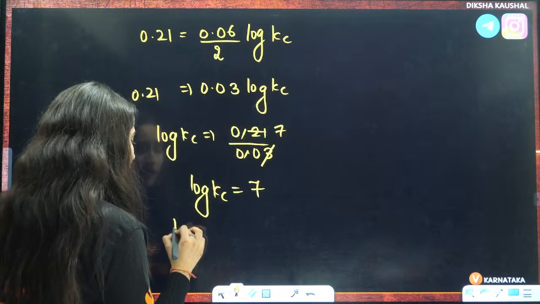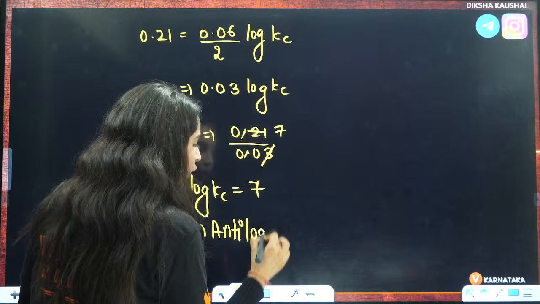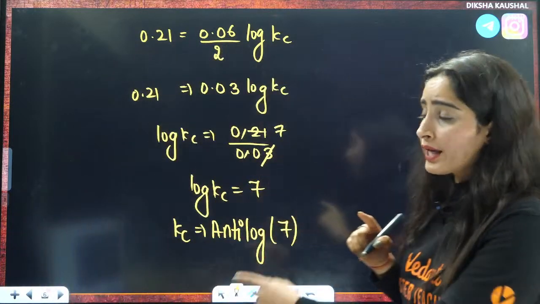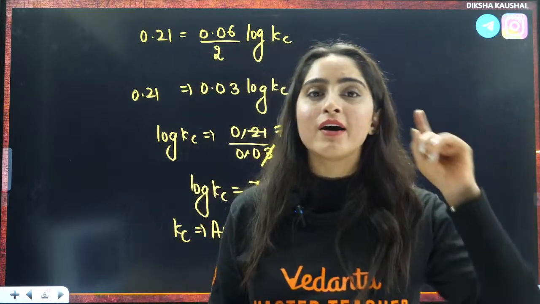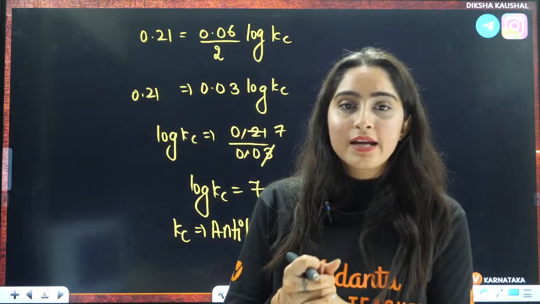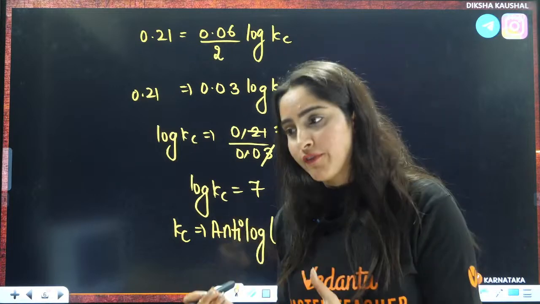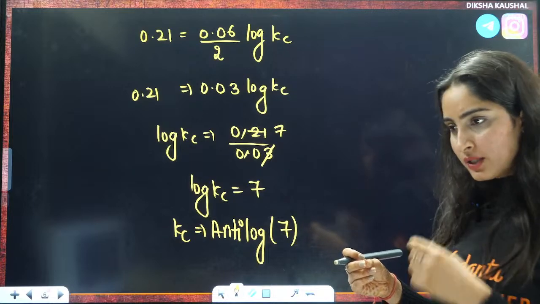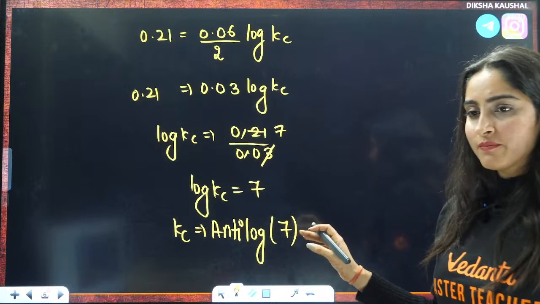That means you have to take the anti-log of 7. Can anybody tell me what is the anti-log of 7? This we have done in log and anti-log, right? You can see the first lecture that I have taken on this channel. That is basics, right? I have taken log and anti-log in detail. I have covered how to solve the value, right? Okay, yes. Ma'am, how you wrote the reaction? I'll tell you how I wrote the reaction. Yes, by the time, okay.